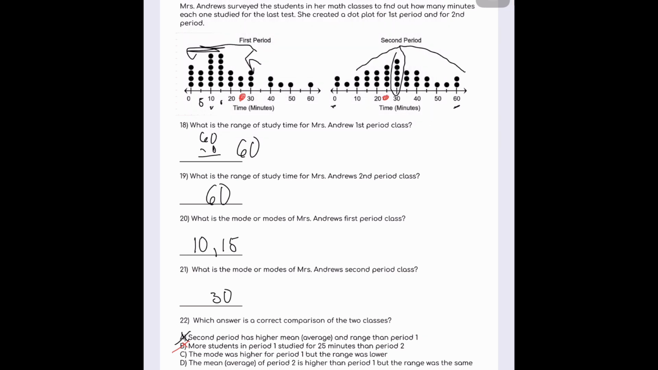All right, how about choice C? The mode was higher for period 1. The mode was 10 or 15, but the range was lower. So the mode for second period was 30. The mode for first period was 10 or 15. So that is not correct. Okay, has to be choice D.